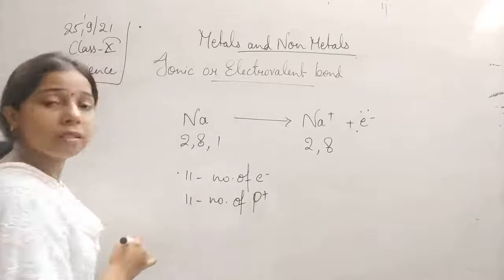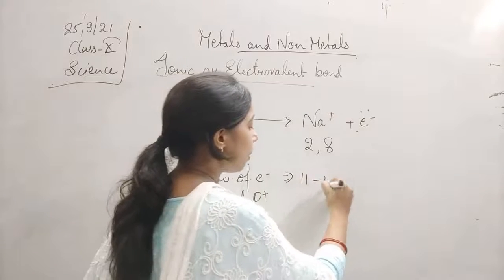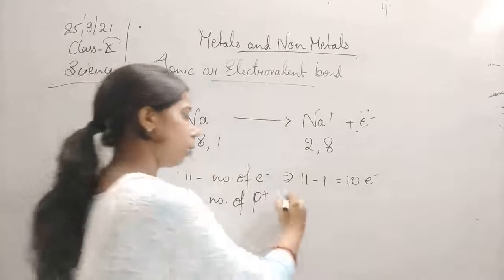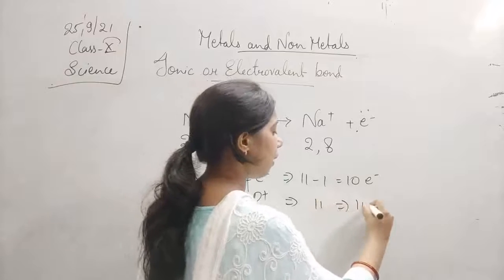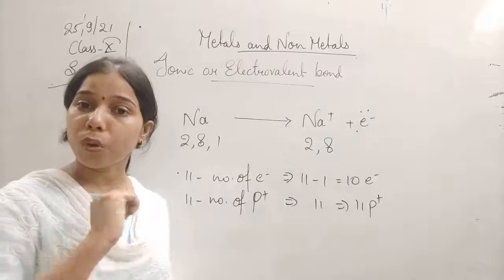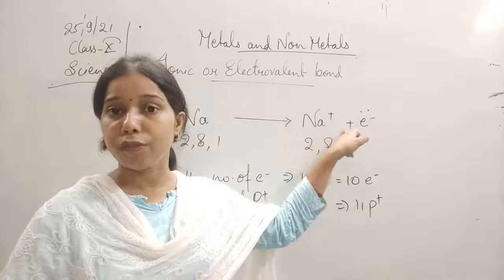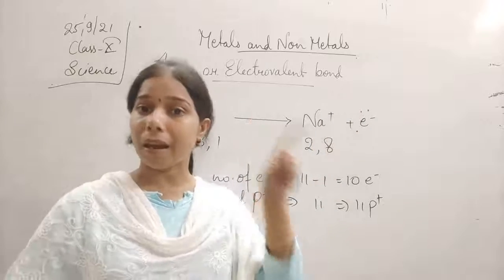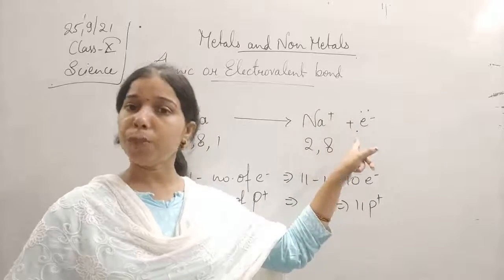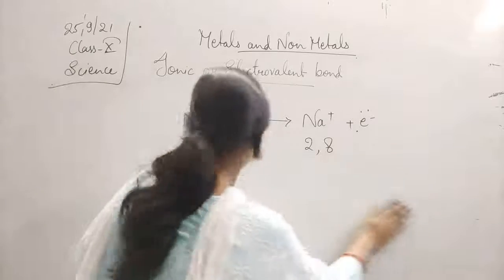Now since this time it loses one electron, the number of electrons becomes 11 minus 1, which is equal to 10 electrons, while the protons remain as they are, 11 protons. So one proton is more than the electrons, and thus it will become a positive charge, which proves that it has one more plus with it. One plus is the proton, so it has one more proton with it. Okay, this is sodium.